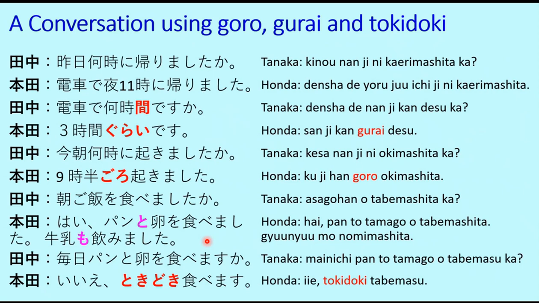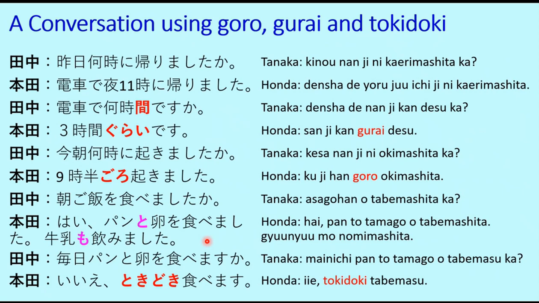Then Tanaka-san asks, Densha de nanjikan desu ka? That means how much time did it take by train? Honda-san says, 3時間ぐらいです. So now the application of gurai. Honda-san says approximately 3 hours, or nearly 3 hours, or about 3 hours. Since this is a time interval, time period or time span, gurai is used and not goro. Sanjikan. Jikan is the counter for number of hours. So 3 hours, nearly 3 hours.